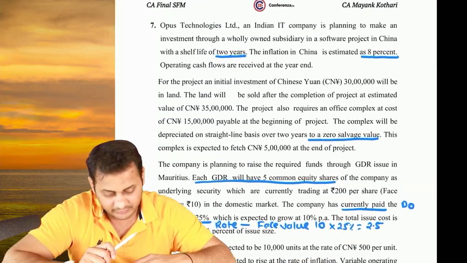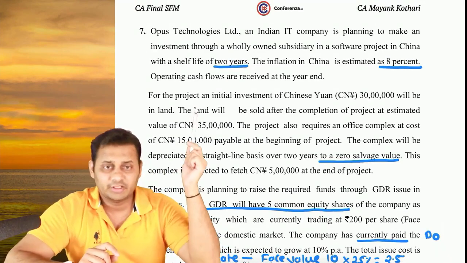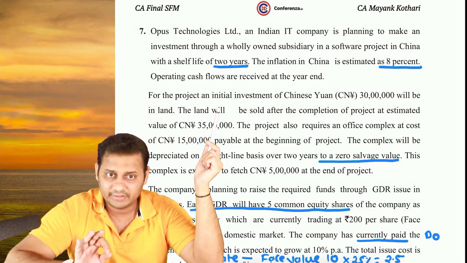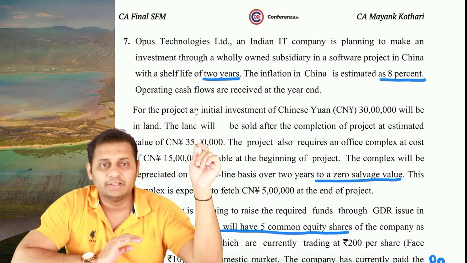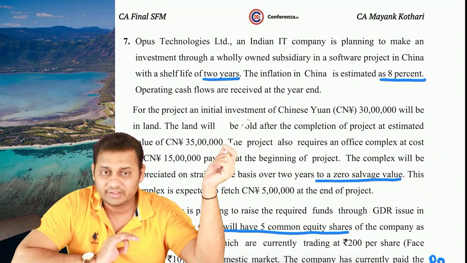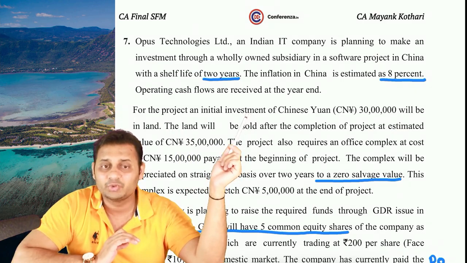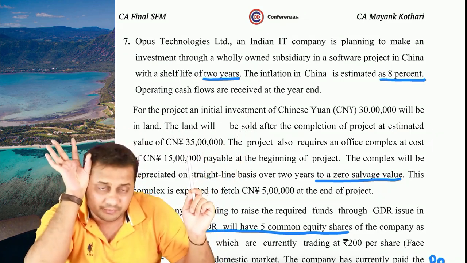So they want to set up a subsidiary in China, whose project life will be 2 years. Okay. And the inflation in China is 8%. Clear? Operating cash flows will be received. The initial investment will be 30 lakhs in the purchase of land, and the same land will be sold after 2 years at 35 lakhs. So 5 lakhs is the capital gain.